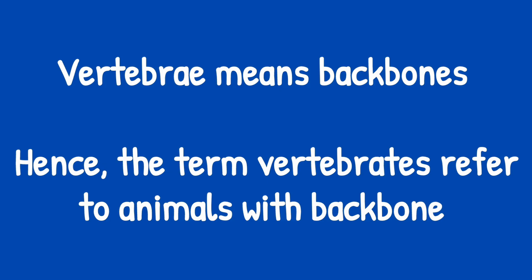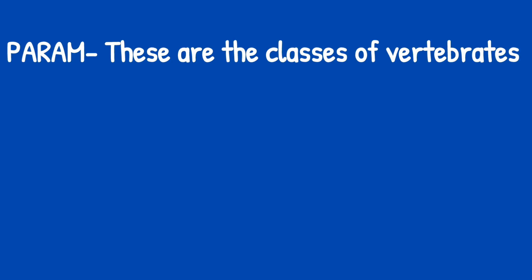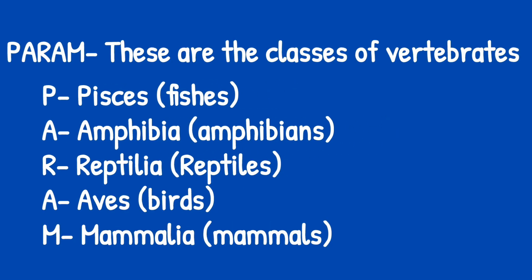Now let me not go too far, but what I'm trying to enumerate is that you've heard of Pisces, amphibians, reptiles, aves, and mammals. These five classes are the five major classes of vertebrates that we have.